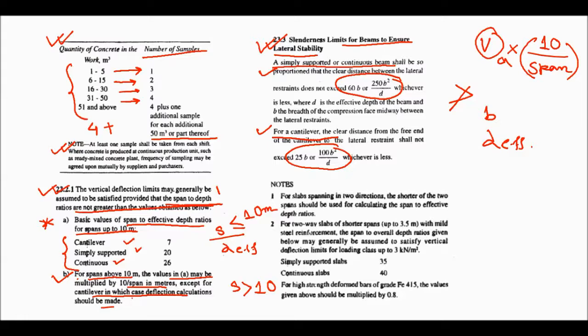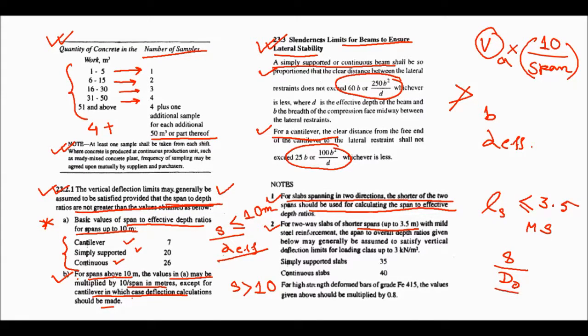Now this is for beam. Now for slabs in two directions, the shorter of the two spans should be used for calculating span to effective depth ratio. For two-way slabs, if Ls is the shorter span up to 3.5 meter with mild steel reinforcement, this is span to overall depth ratio, to satisfy vertical deflection limit for loads up to 3 kN per meter square.